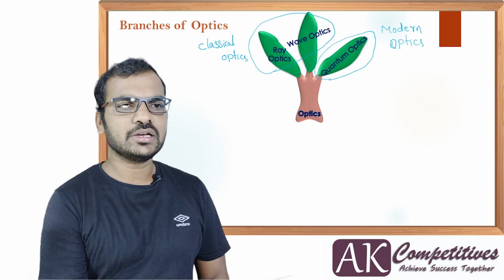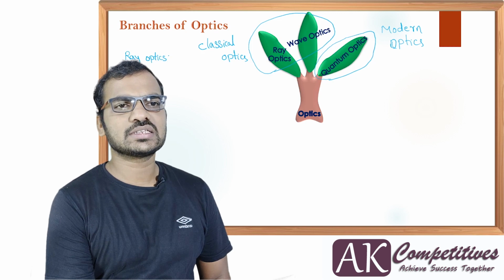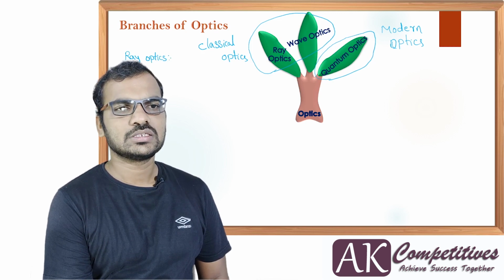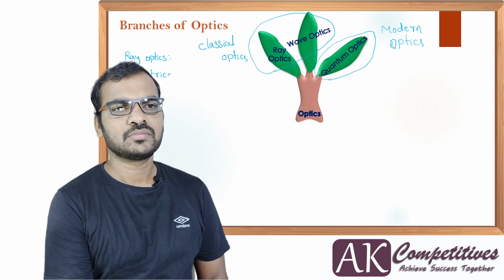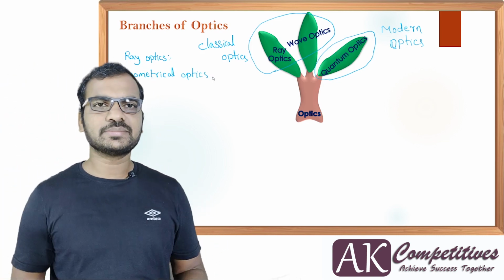So now let me tell you what is ray optics. Ray optics also has another name, geometrical optics. Why did the names come like that?